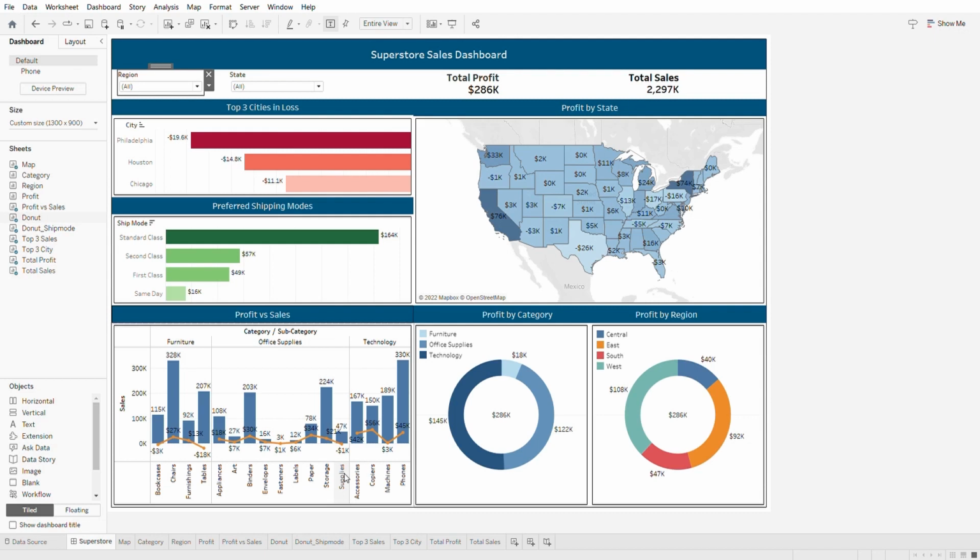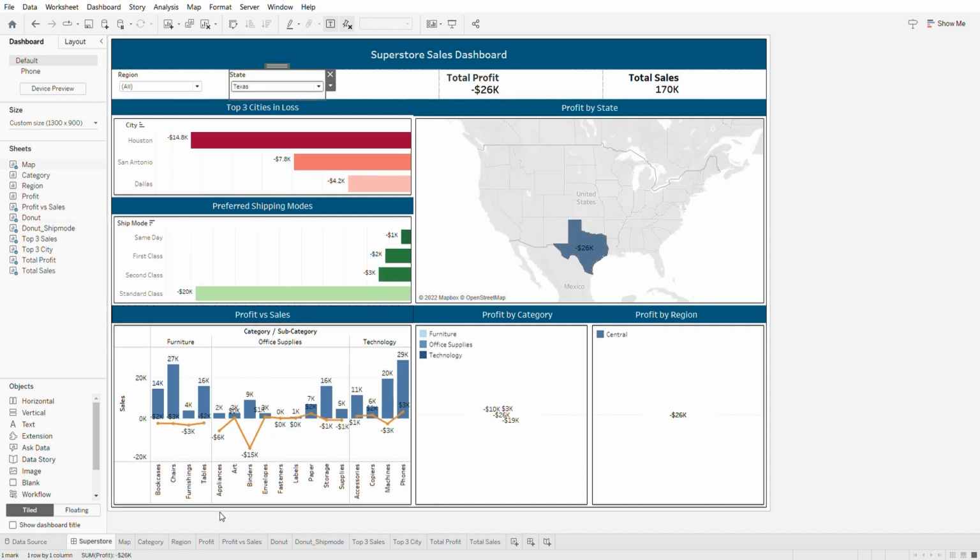We can use the filters once again to see subcategories underperforming in each state. This time I'll select Texas since it is the least profitable state. So from this graph, we can see that the category furniture leads to the highest losses since none of the subcategories have given any profit.